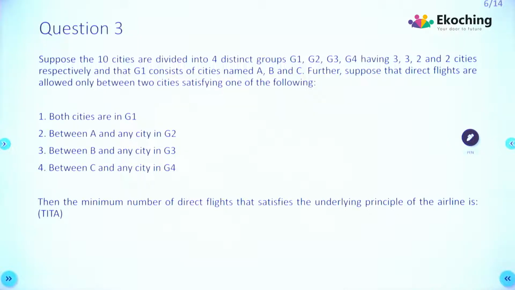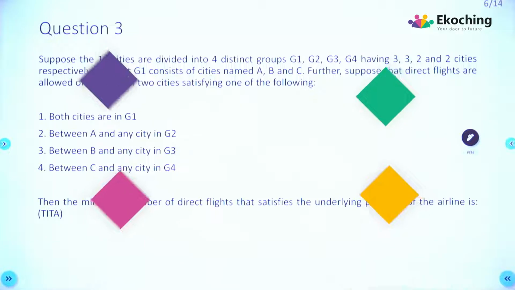Okay, so we've got some conditions. Both cities are in G1, so you can have direct flights if they are in G1. Then between A and any city in G2, between B and any city in G3, between C and any city in G4. Interesting. Then the minimum number of direct flights that satisfies the underlying principle of the airline is what? And it's a tough question. I would want to give you 3 minutes once again to solve this question, right? So pause the video for 3 minutes, try to solve it under time pressure and then resume after you are done.